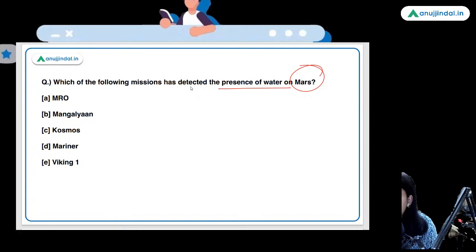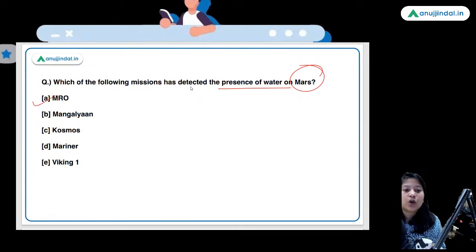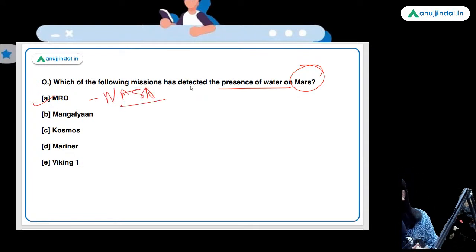Don't tell me the answer only, tell me the full form of the mission as well. MRO. What does MRO stand for? Tell me the full form. So guys, it is a mission of NASA. Now tell me the full form of MRO.